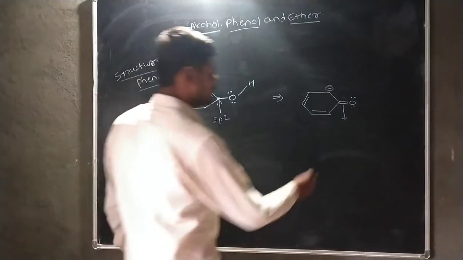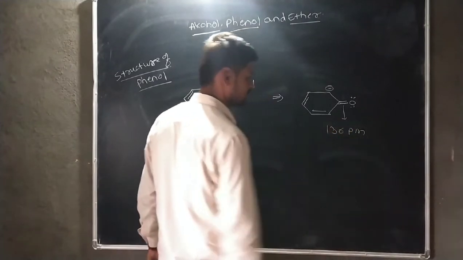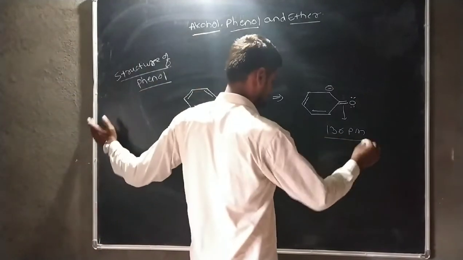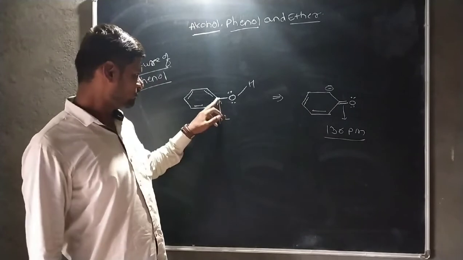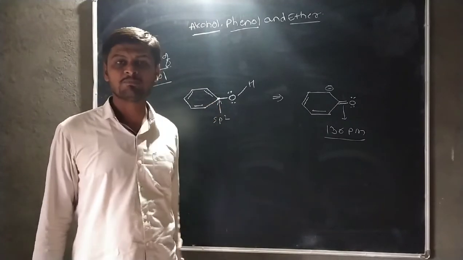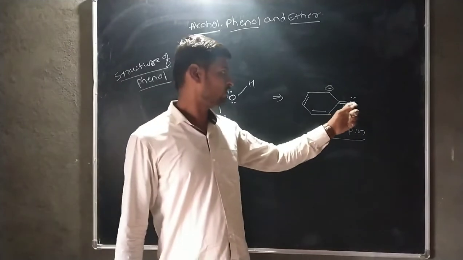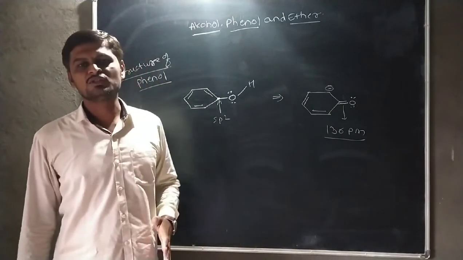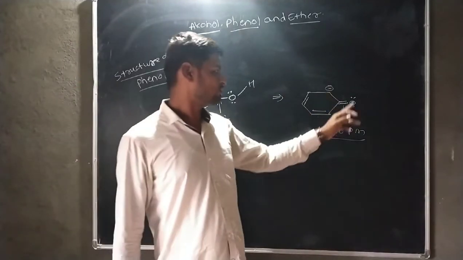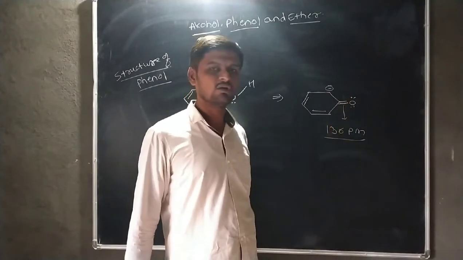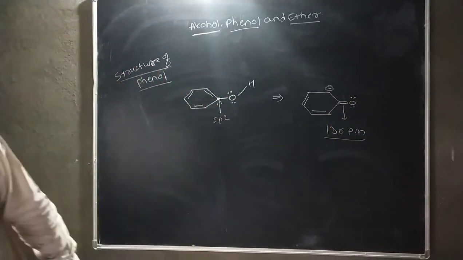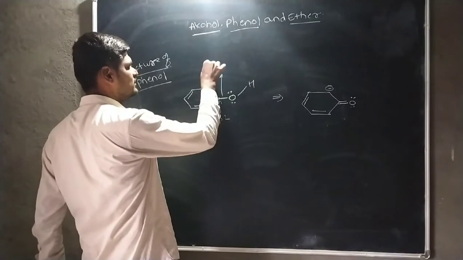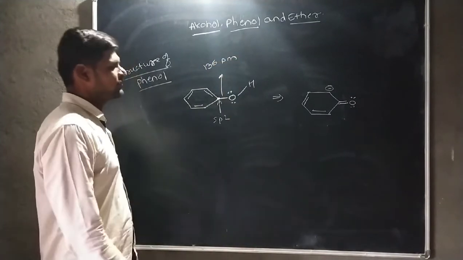Then this bond length is 136 picometer. In this respective bond length, the bond between carbon and oxygen atom is the strongest bond, due to this new bond formed in the conjugation after involvement of the lone pair of oxygen in the conjugated system. After the conjugated system, there is a double bond here. The bond length of the carbon oxygen bond is 136 picometer.